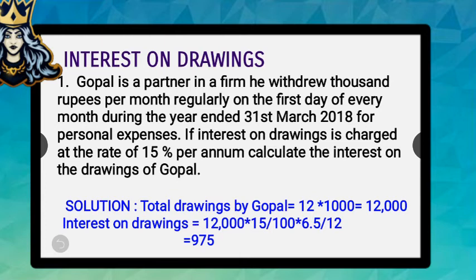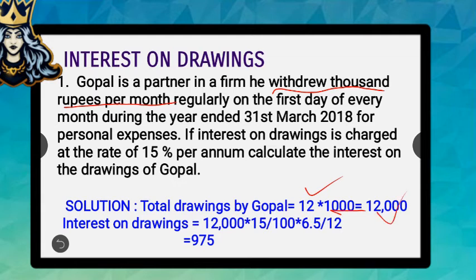First, the total drawings by Gopal have to be calculated. For that, we have to multiply 12 into his per month withdrawal amount. In the question it is given that he withdrew 1000 rupees per month. So his total drawings during the year can be calculated by multiplying his per month withdrawal amount into 12, which is the 12 months in a year. So, the total drawings we will get as rupees 12,000.